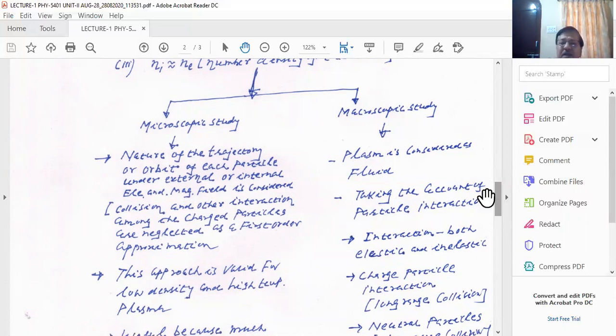And here we take into account particle interaction. As I said, in a single particle approach, we ignore the electron-ion interaction, electron-neutral particle interaction.